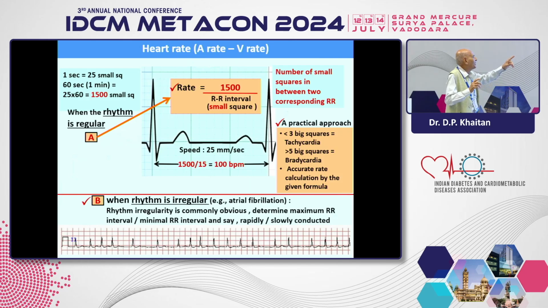But for practical purposes, if the RR interval is less than 3 big squares, it is tachycardia. If it is more than 5 big squares, it is bradycardia, accurate by this process.